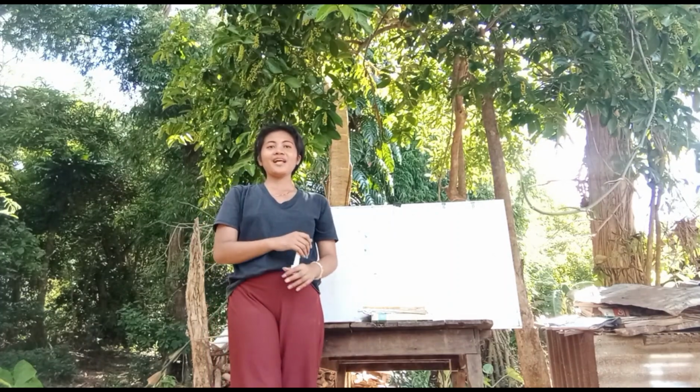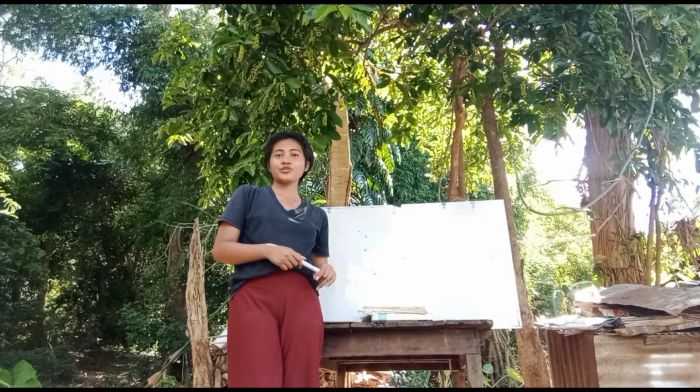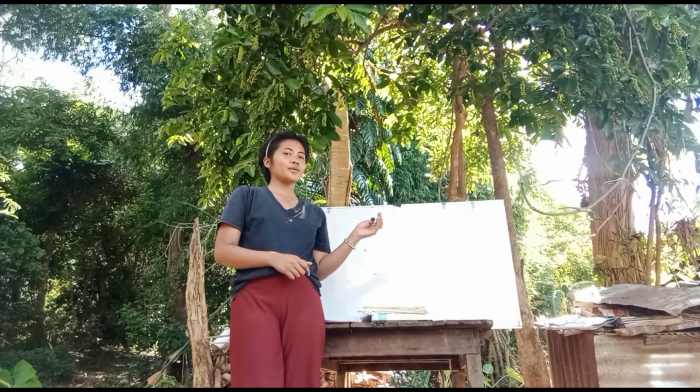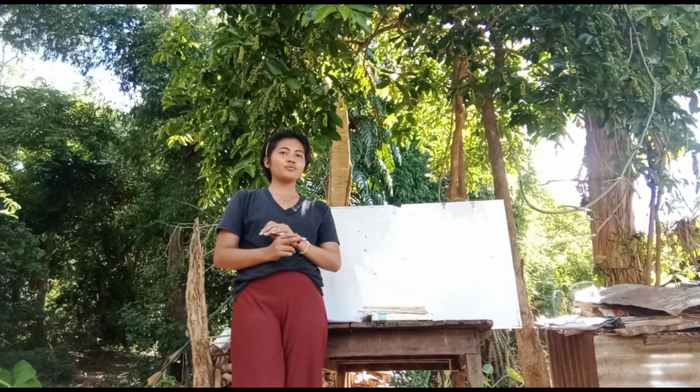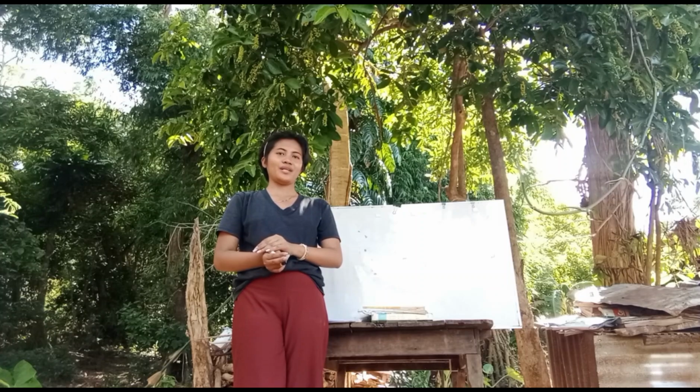Our next formula is Bayes' theorem. Now we come to Bayes' theorem, a powerful tool to reverse conditional probabilities.